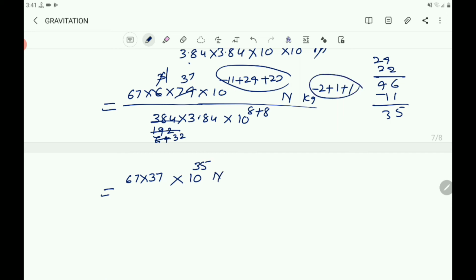Here this cancels. It becomes 0. So kg to the power of 0 is 1. That divided by 32 into 3.84 into 10 power 16.